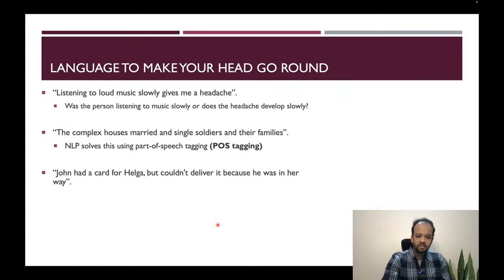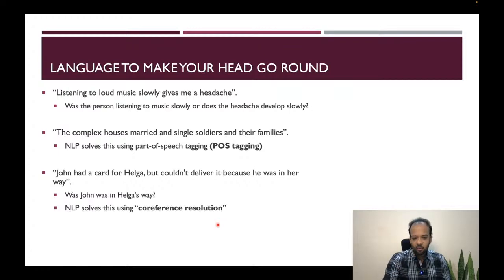Now, think about it. Was Helga in John's way? Or was John in Helga's way? He was in her way. Now, as humans, we know that "he" refers to John and Helga probably is a woman, so "her" refers to Helga. But still, for a computer to understand this, and even for most humans, it's not very clear who was in whose way.